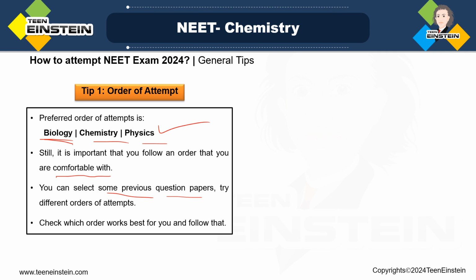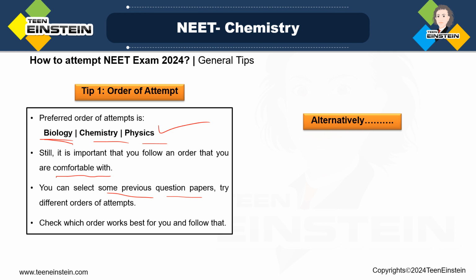So with biology you don't have to do any numericals, and in chemistry there is both theoretical and numerical, and in physics mostly numerical. Based on that, I am just mentioning this preferred order, but again, it depends on you, right? Now I will say there is an alternative method possible. It is not that you just have to solve all the biology questions, then all the chemistry questions, and then all the physics. No, that is not important.